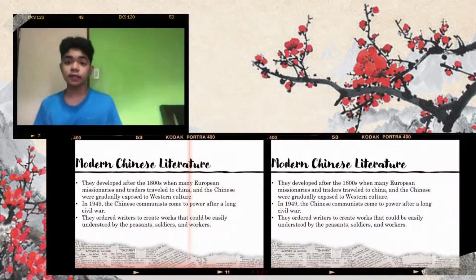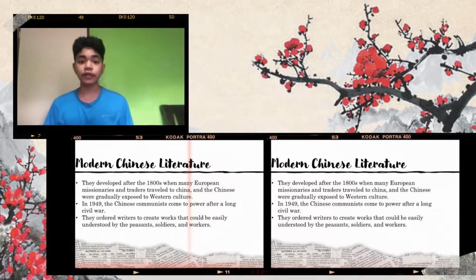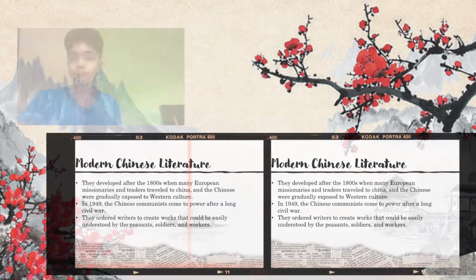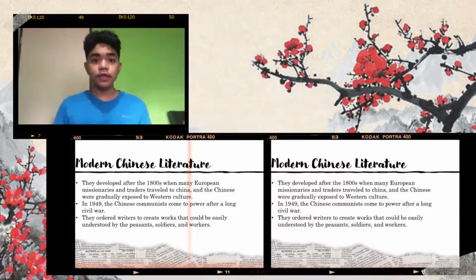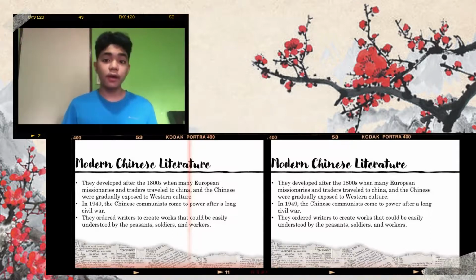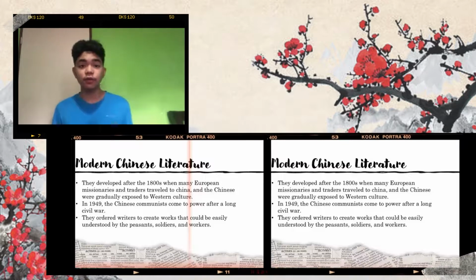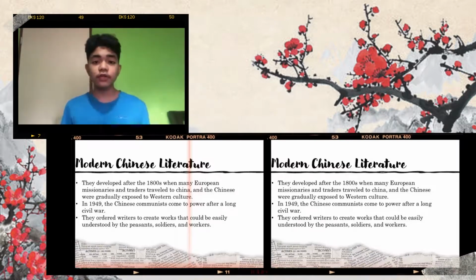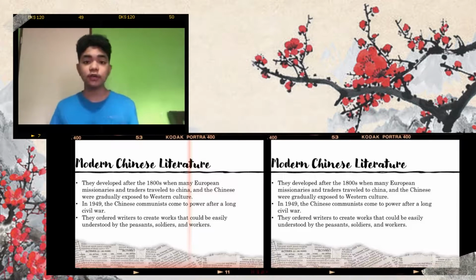Modern Chinese literature developed after the 1800s, when many European missionaries and traders traveled to China, and the Chinese were gradually exposed to Western culture. In 1949, the Chinese communists came to power after a long civil war. They ordered writers to create works that can be easily understood by peasants, soldiers, and workers. Also, here's a fun fact. Did you know that Chinese literature was composed in a formal written language that is called Classical Chinese?